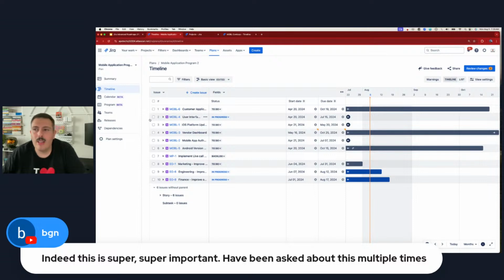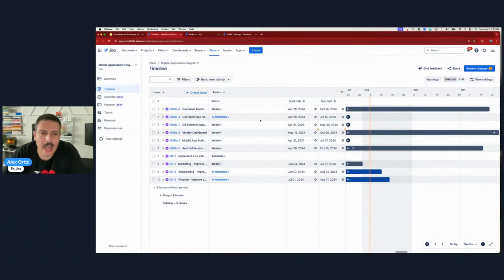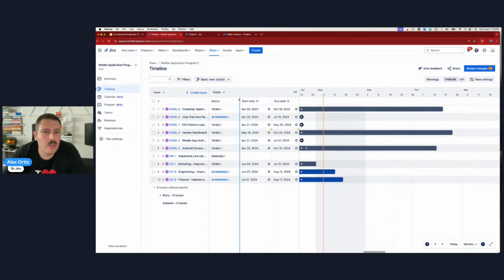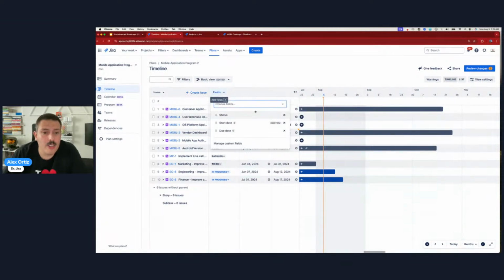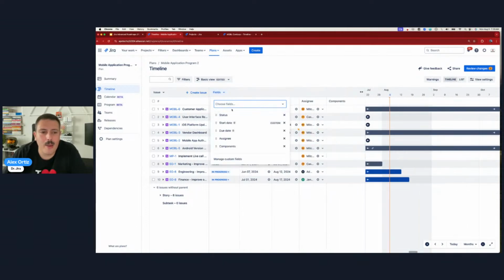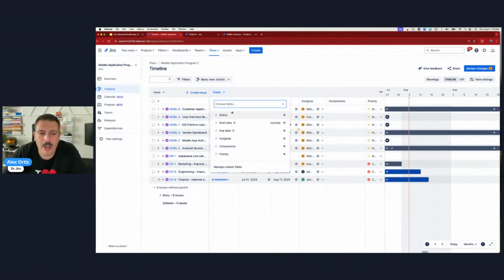Okay. Now, let's keep moving to the right because we're down to the last 20 minutes. And I would like to add a couple of other more advanced things, right? Under fields, we can bring in pretty much any field that we want. There's a lot of fields that are out of the box, and sometimes you just got to click in here, and you'll bring in your assignee, you can bring in your component, you can bring in your priority, right?